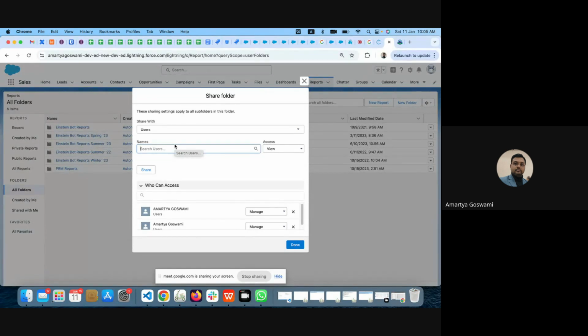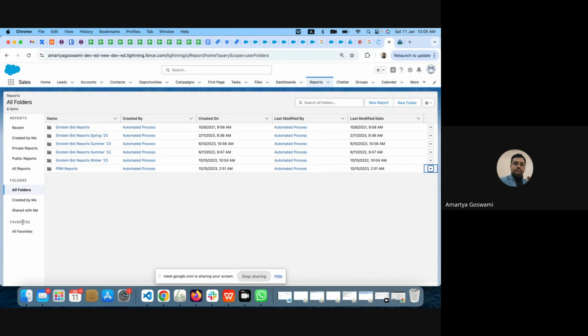Say there are two different teams, one is sales team, one is finance team. The reports created for the finance team should not be seen by the sales team or any other team. So I will put the reports of the finance team in one folder, and I will share those reports with the finance team only. I can create a specific public group for that. I can also share with role, and depending on that, only those people will be able to view that folder, not all the people. Okay, that is one thing.